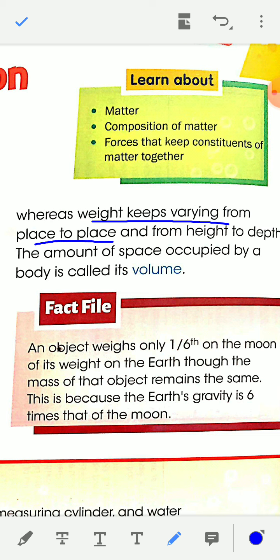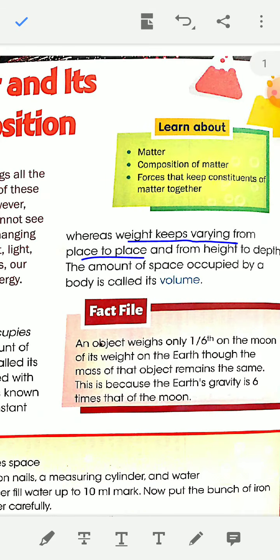So mass remains constant everywhere, while the weight of a body keeps changing from place to place and from height to depth.